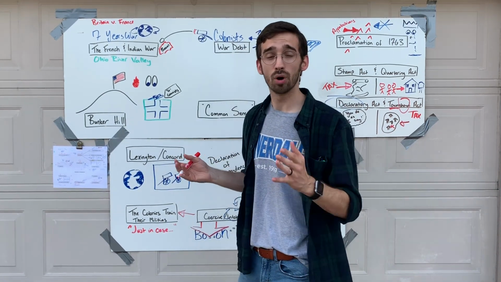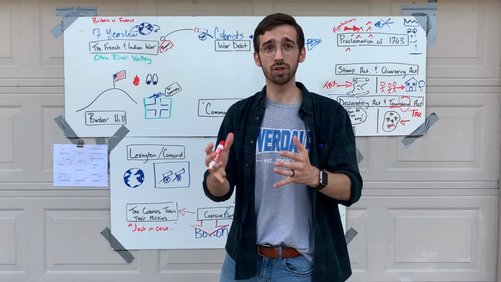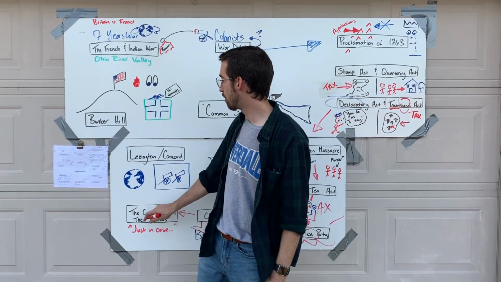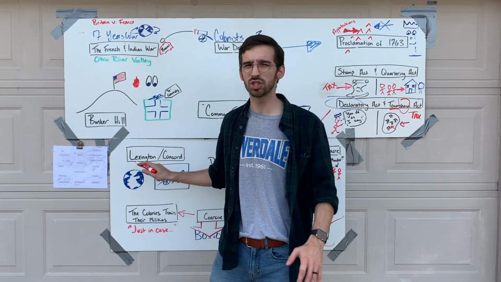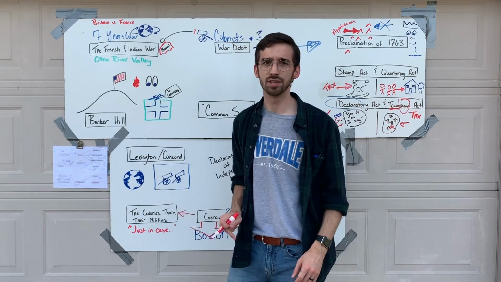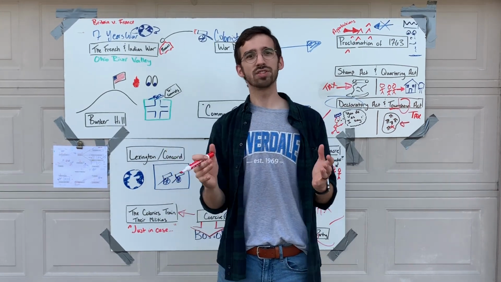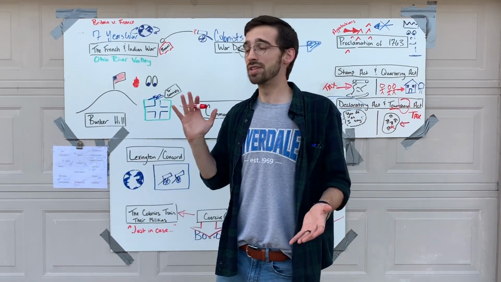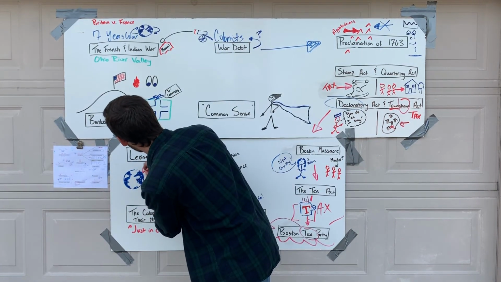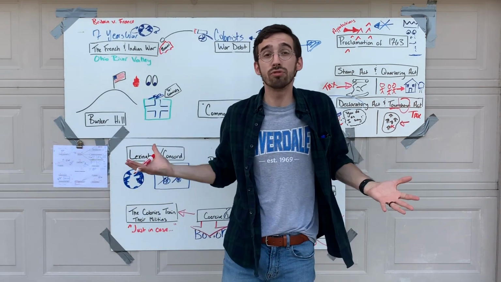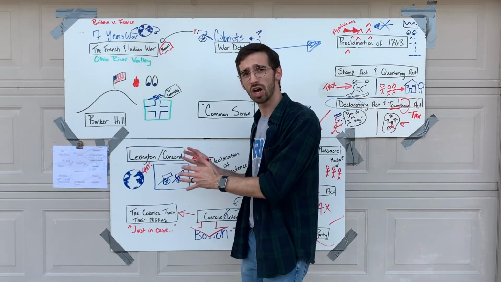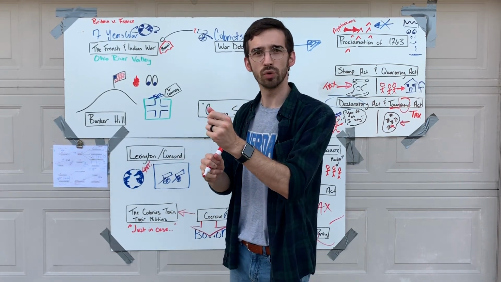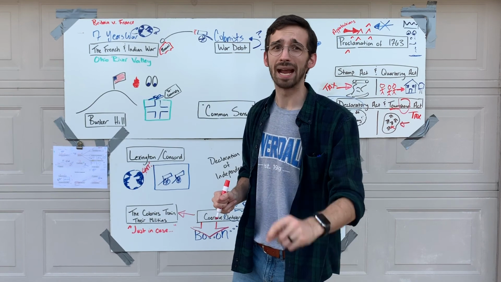However, thanks to Paul Revere and William Dawes, they get the word out, the colonists hear, the militiamen are called out. And so while the British are marching from Boston to Concord, they first have to pass through a very small town called Lexington. And it's at Lexington that the British face off against just a couple dozen American militiamen. It is here that the very first shot is fired. Now, who fired it? We don't know. But it's called the shot heard round the world because it starts events that will lead us into the American Revolution where there's no turning back.